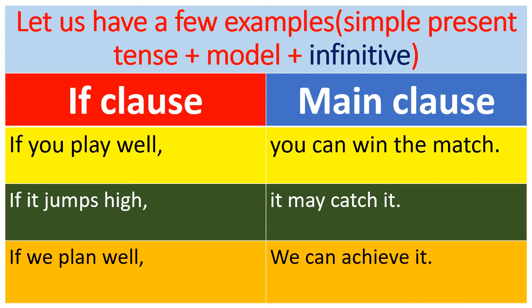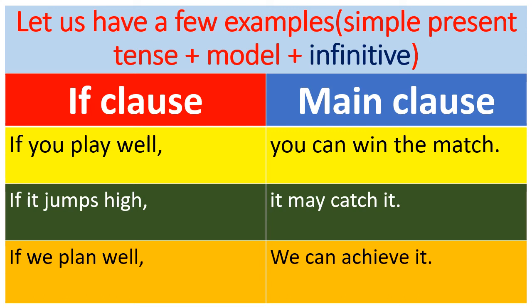If we plan well, we can achieve it. Here in the if clause, the main verb plan is used in present tense only. But in the main clause, we have used the modal can. So this is the third type of situation we can use.